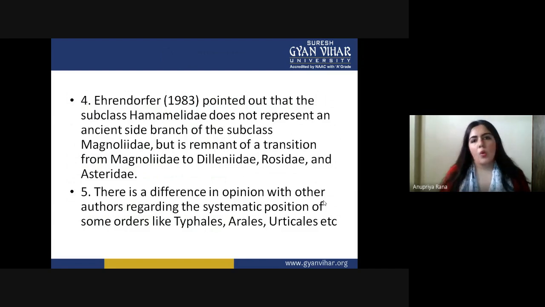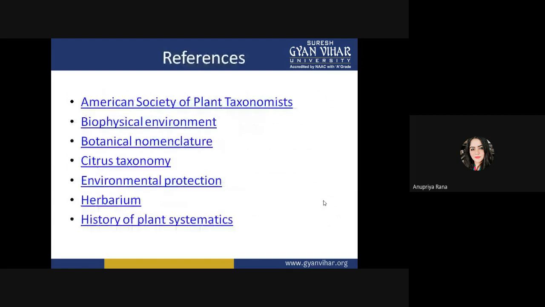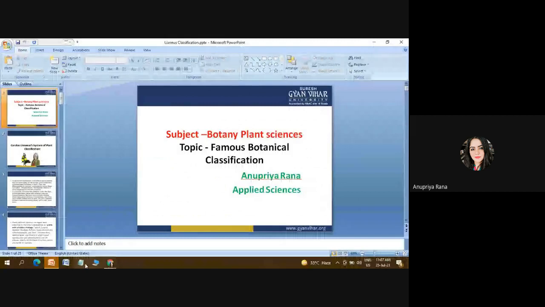So this was all about the three kinds of famous classification we have seen here: artificial classification, natural classification, and also phylogenetic classification. This is all about today's class. These are some references by which you can see more about the classifications of famous scientists. Thank you for today's class.